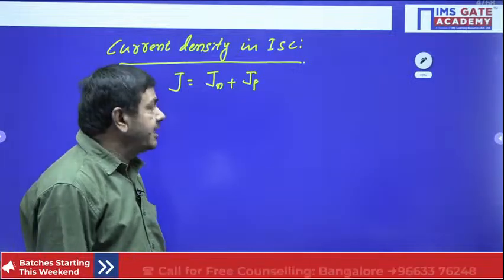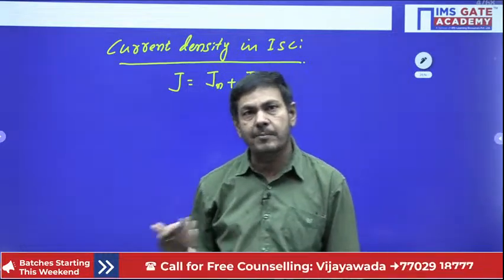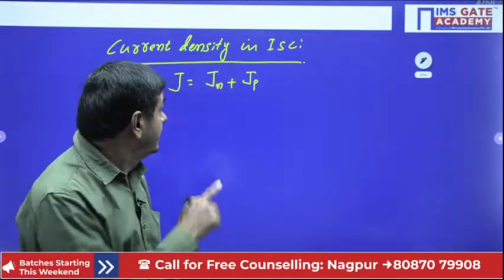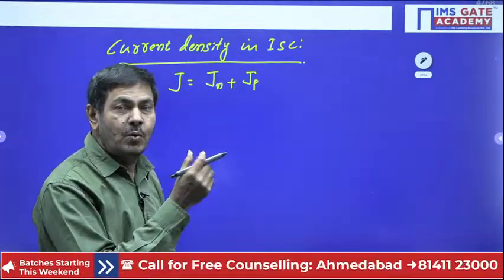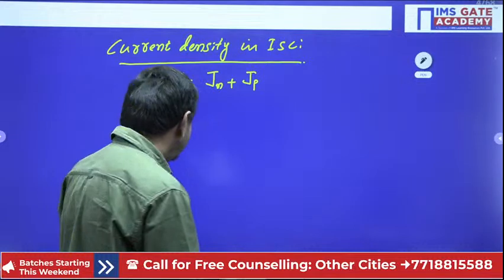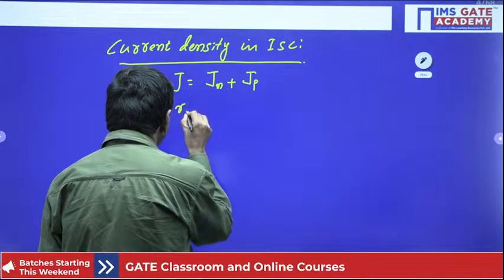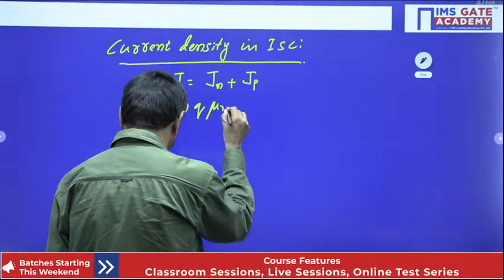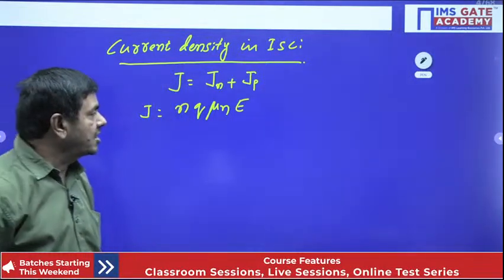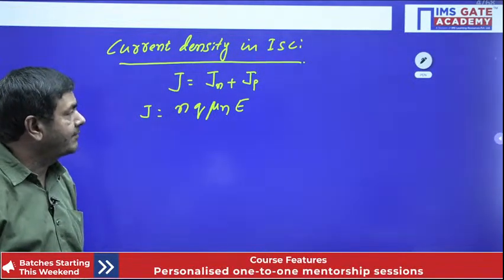But the current density due to the electrons, Jn, I already gave in the conductors. The same formula is applicable. There we are using the concentration n. But in the case of Jp, the hole concentration we have to include. In the place of n, I can put p. The rest of the terms will be the same. Jn equals n q mu n E, where n means concentration of electrons, q is the charge of electrons, mu n is the mobility of electrons, and E is the electric field intensity.